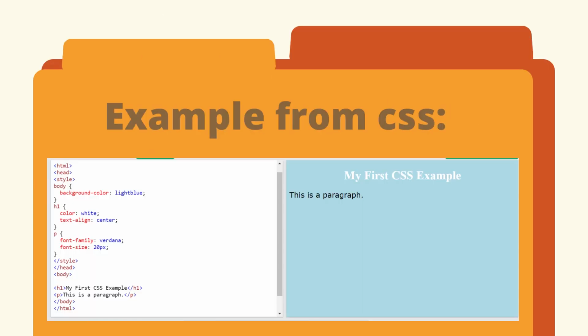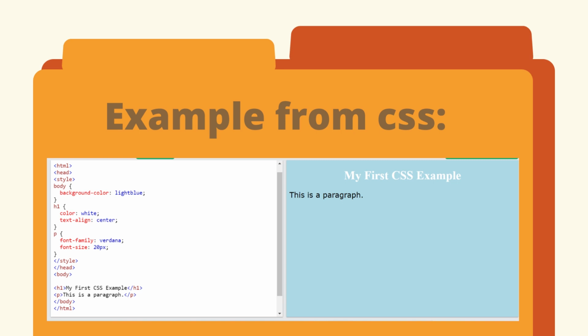Now, this is an example of CSS. This CSS function is to create a custom style in HTML. So for example here, we use a light blue background color. Then on each heading, we use a white title.